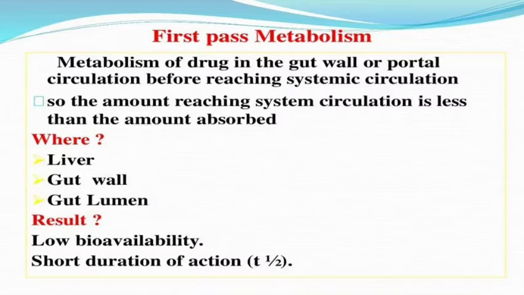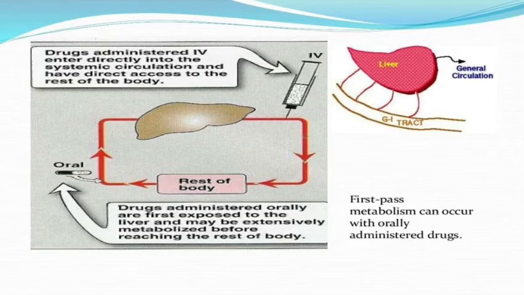That means the effect will be less for the drug. So we see that a drug administered IV enters directly into the systemic circulation and has direct access to the rest of the body. But a drug administered orally is first exposed to the liver and may be extensively metabolized before reaching the rest of the body. That is the first pass effect of the drug. When given orally, most of the drug will be subject to the first pass effect.